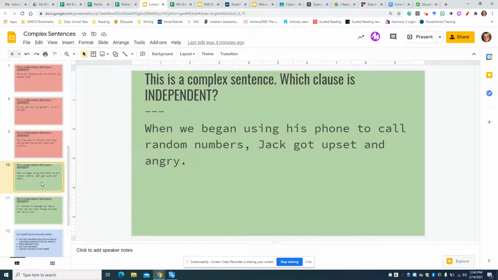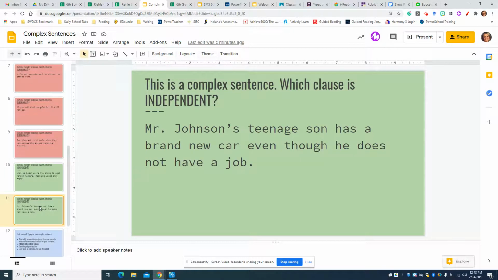Now we're going to switch our thinking, and it's another complex sentence, but this time, which clause is independent? It can stand by itself as a sentence. When we began using his phone to call random numbers, Jack got upset and angry. Which clause is independent? Mr. Johnson's teenage son has a brand new car, even though he does not have a job.